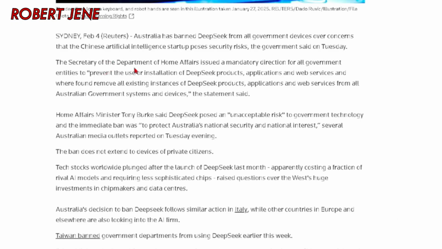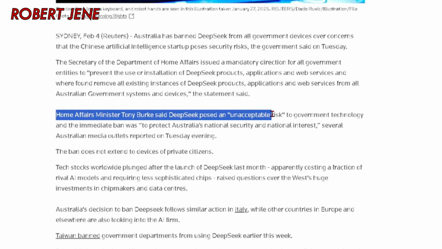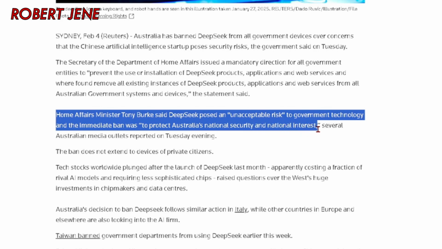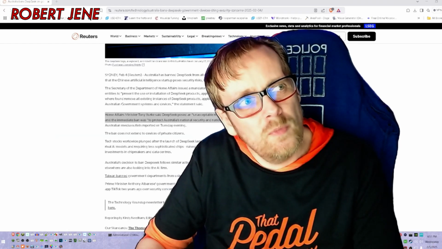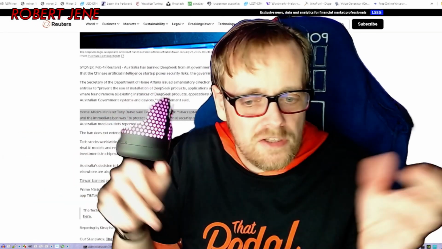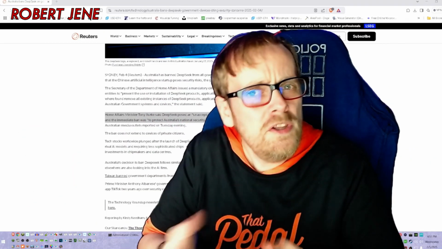The Secretary of the Department of Home Affairs, blah, blah, blah, the government. Home Affairs Minister Tony Burke said DeepSeek posed an unacceptable risk to government technology, and the immediate ban was to protect Australia's national security and national interest. Well, Trump wants to block TikTok in one of his terms, but now in this term, he doesn't want to block it. What do you think about that?